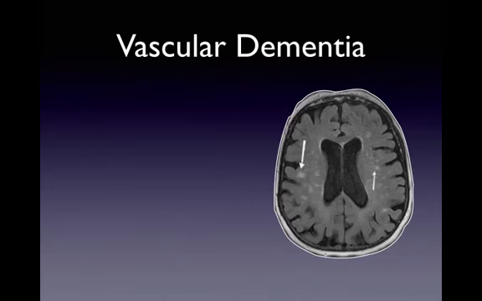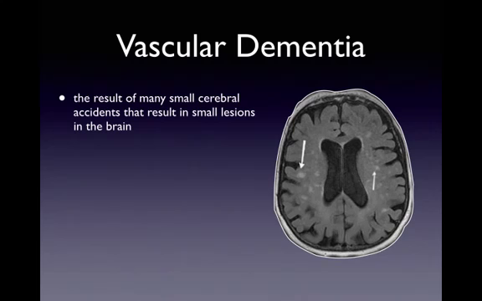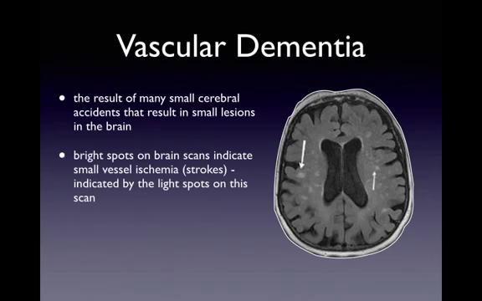Vascular dementia or multi-infarct dementia is another brain disorder that results in dementia due to problems in the supply of blood to the brain caused by a series of minor strokes. Minor strokes cause small lesions in the neurons in the brain because blockage of the blood results in cellular death. You can see evidence of dementia in a brain scan by noticing the lighter spots in the scan. Those indicate damage from small strokes.